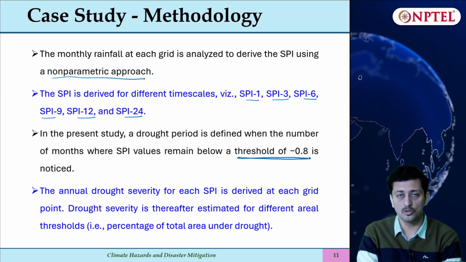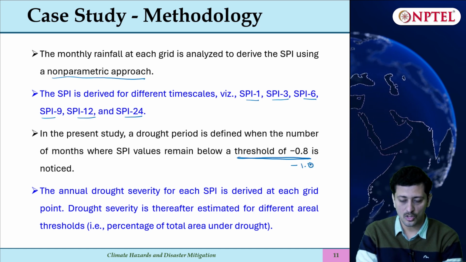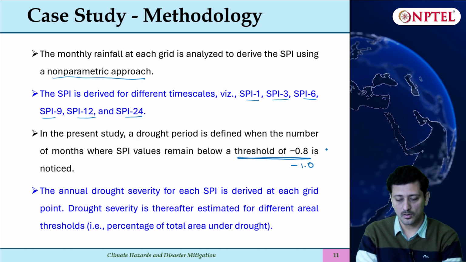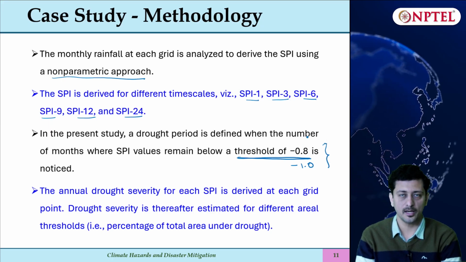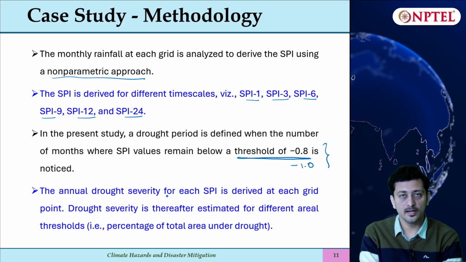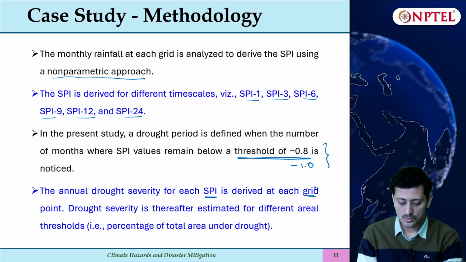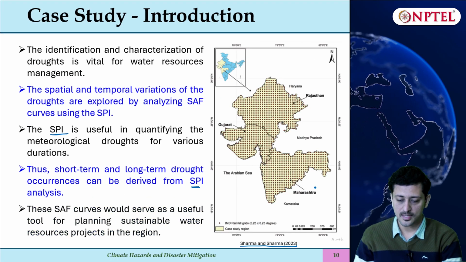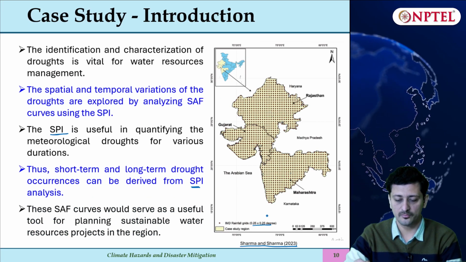So that is a threshold used in several studies. Some studies use -1 as a threshold also. So it depends upon which study you are referring to, but both are acceptable depending upon their applicability. So the annual drought severity for each SPI is then derived at each grid point. So just going back to the previous slide, these all points represent IMD rainfall grids at 0.25 degree.